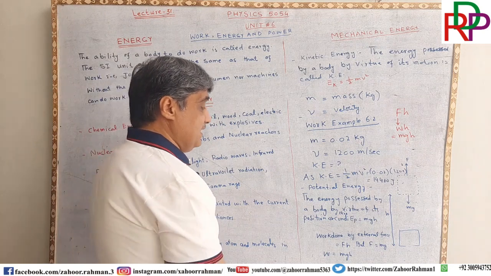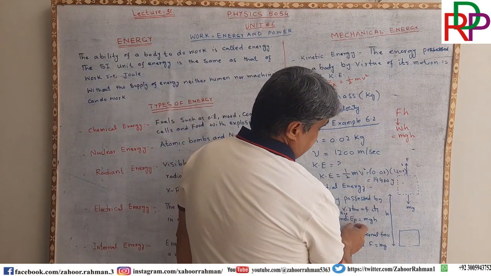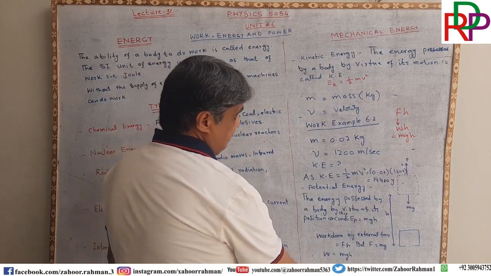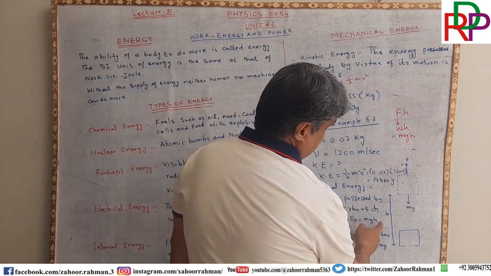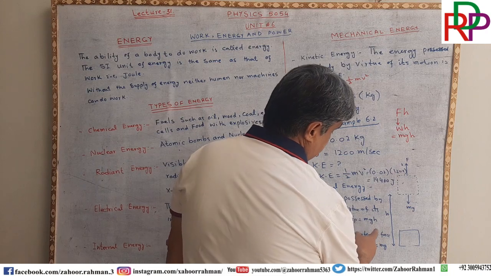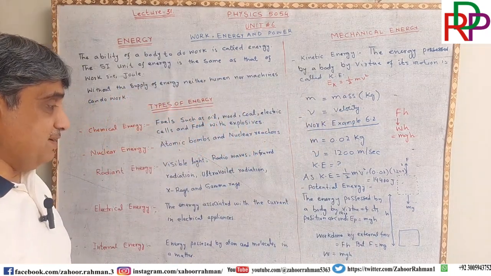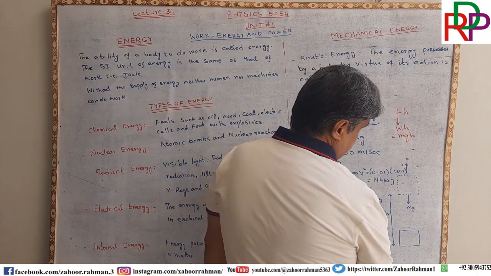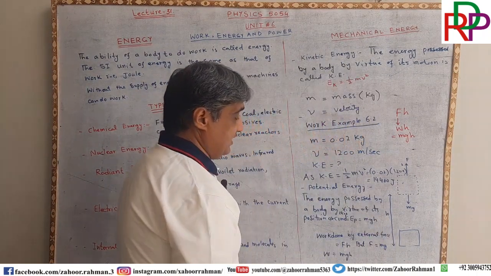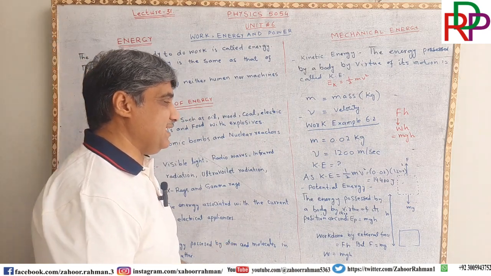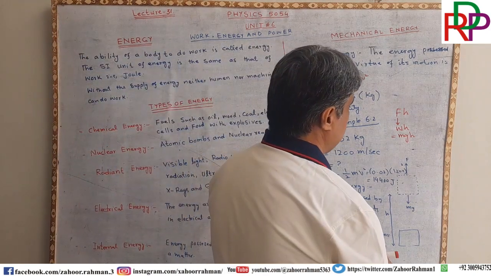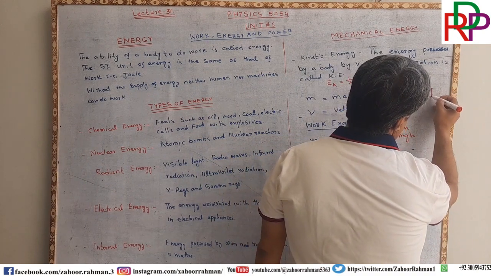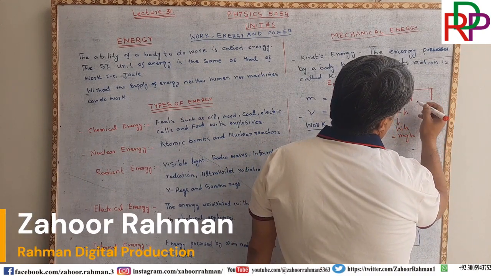So mathematically we can write that this potential energy is equal to mgh, where m is the mass, g is the gravitational pull, and h is the height.